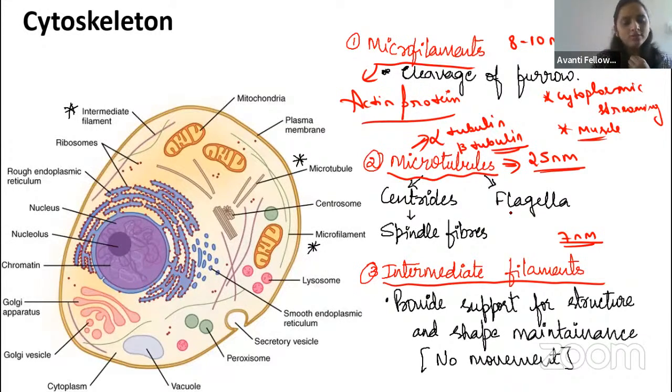So I have told you the microtubule is 25 nanometer and it will form the centrioles. It will form the flagella and spindle fiber during the mitotic division and it will form the cilia. Okay, guys, remember what is about the microtubule. Centriole structure is made up of microtubule. Flagella and cilia are made up of microtubule.